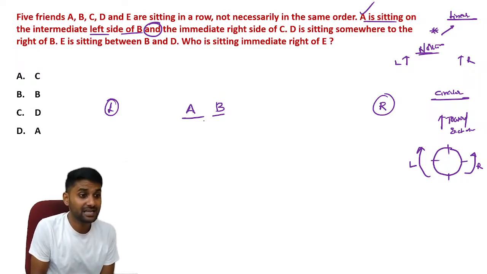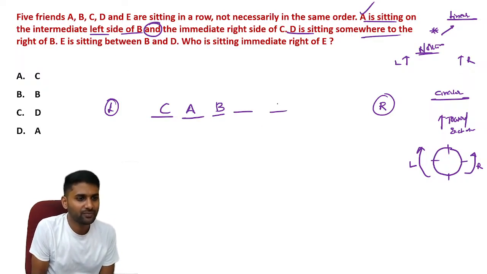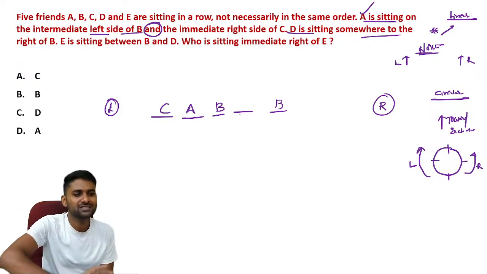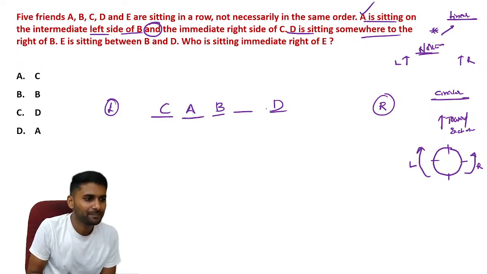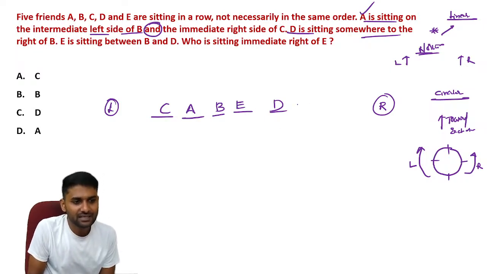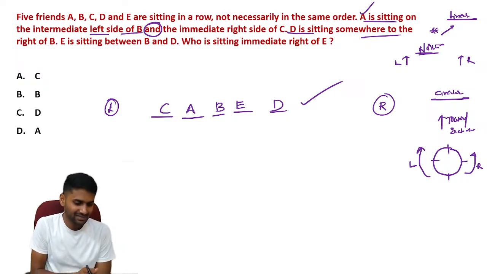C. Sorry, 'and' means they are talking about A. So A is the immediate right of C. And D is sitting somewhere right of B. We know that we have 5 friends. They clearly mention that somewhere means it's not an immediate position. So D is sitting somewhere right of B, and E is sitting between B and D. We are done with the arrangement. So all the data is available. No need to analyze any more given data.